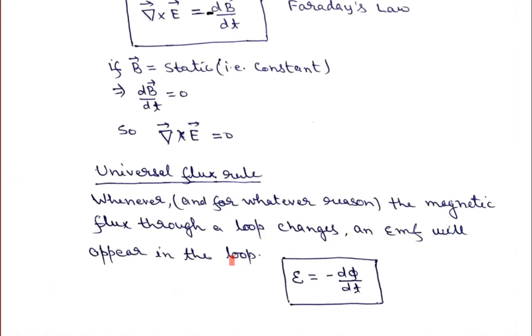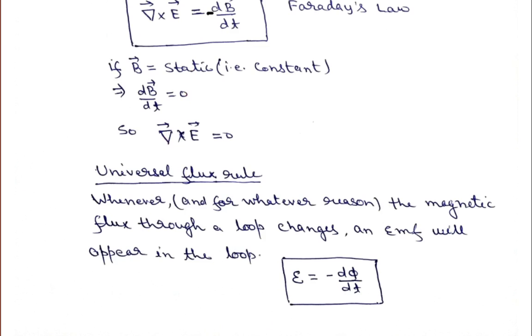So this is called the universal flux law. Whenever there is a change in the magnetic flux in a closed loop, that will always induce an electric field, and because of that an EMF will be generated in a given circuit or loop. This is also called the Faraday law of induction.